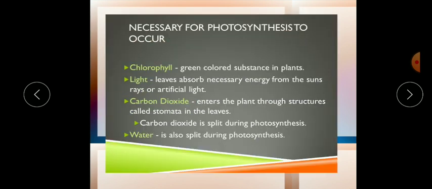Now, as you can see here, the first one is chlorophyll, which is a green pigment and which absorbs light energy coming from the sun. Next is light. Light is sunlight. Okay, this sunlight is converted into chemical energy in the form of glucose. Now the next one, the third one, is carbon dioxide. Carbon dioxide enters through the stomata inside the leaf and it is present in the atmosphere.